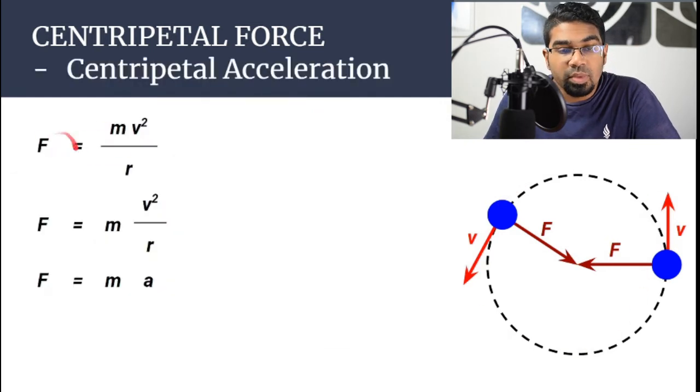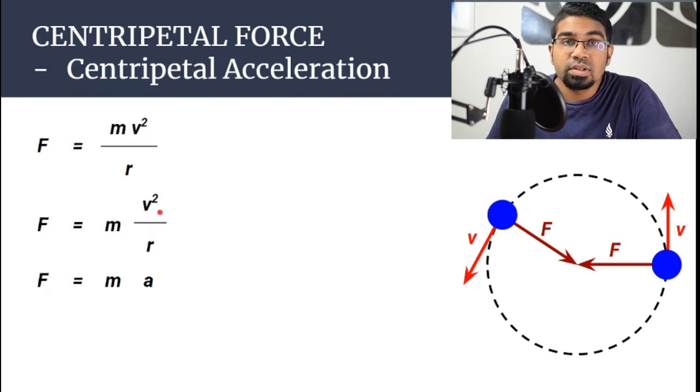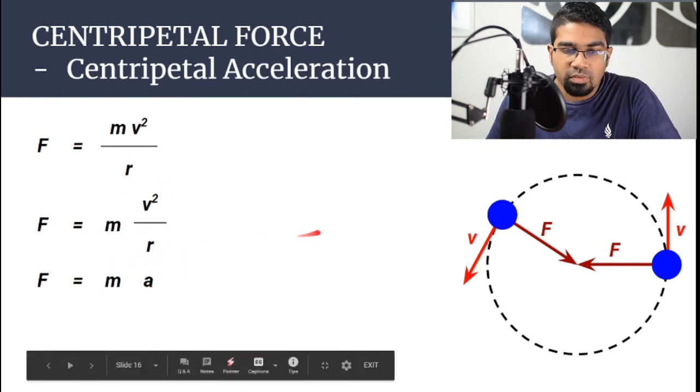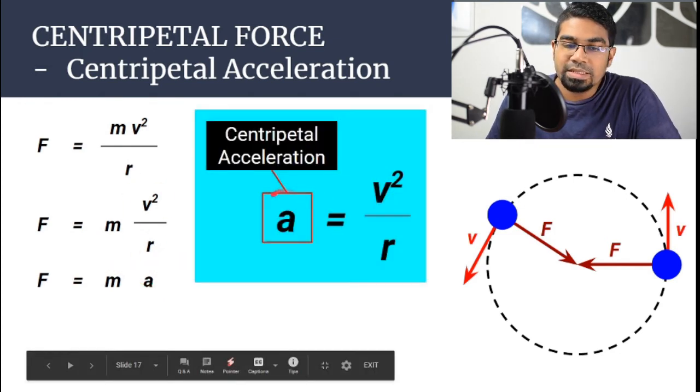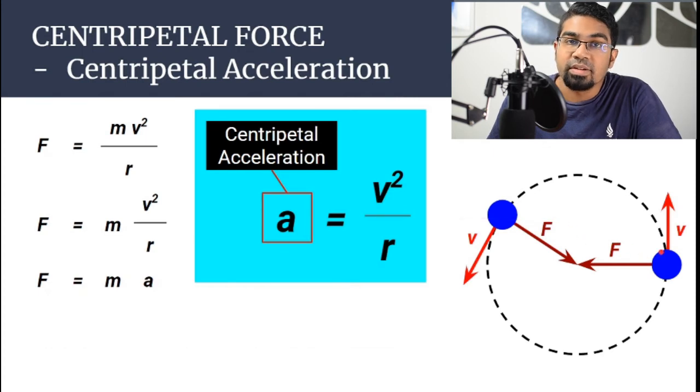When we rearrange the formula, F is mv squared over r, we factorize m out. So we get F equals m multiplied by v squared over r. By comparing with the force equation of Newton's second law, F equals ma, we can conclude that a is actually v squared over r. This a is the centripetal acceleration.